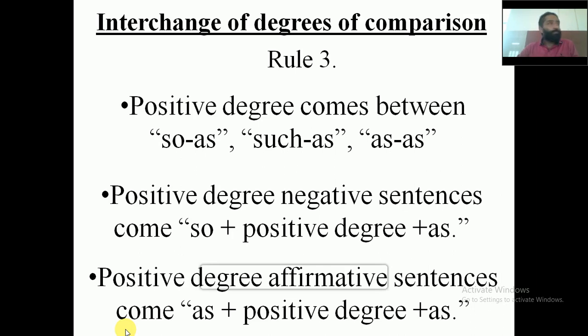Positive degree affirmative sentences will come as as plus positive degree plus as.